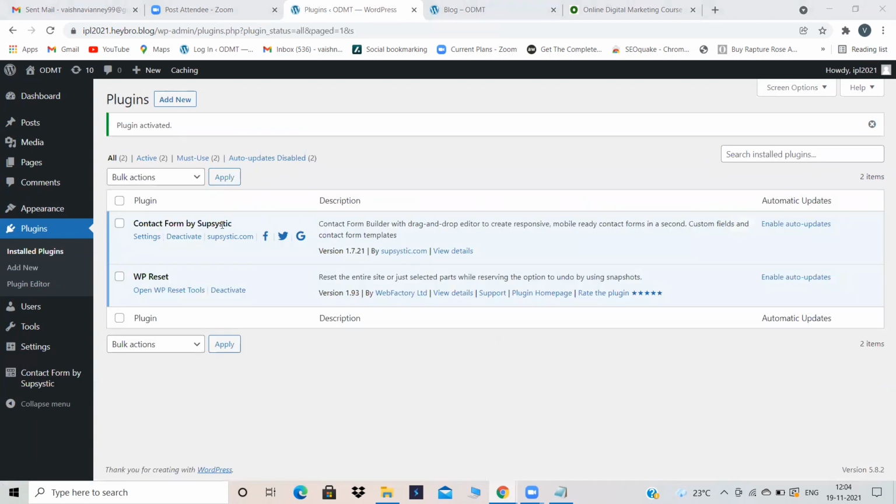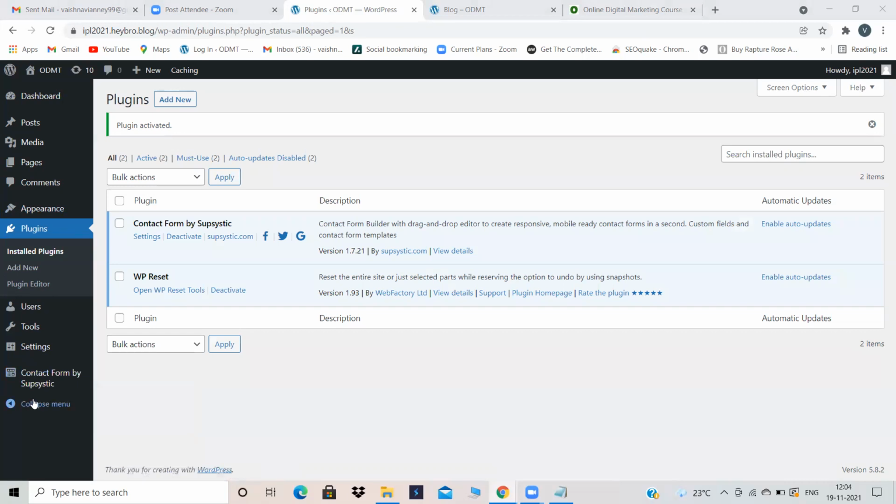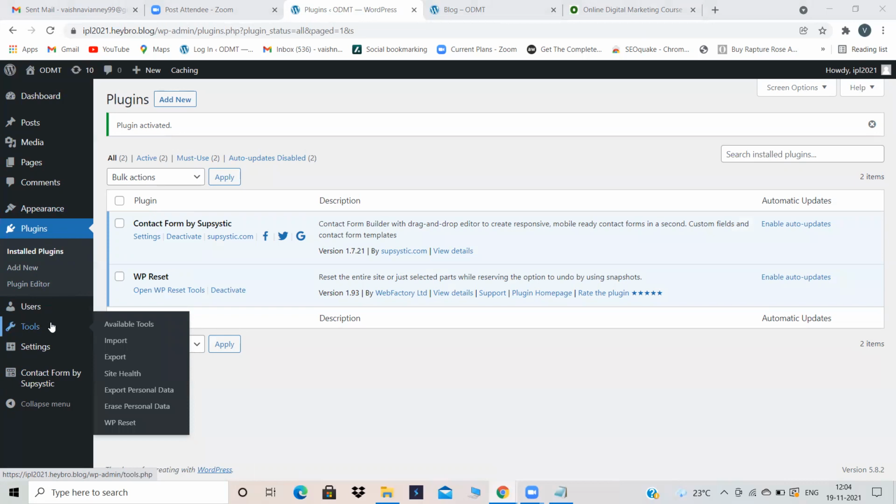Okay, I have installed my plugin called Contact Form by Supsystic and I have activated my plugin also. Now my plugin will appear on the dashboard. See, all the plugins which you install may not appear directly on the dashboard. Some of the plugins might appear under appearance or might appear under any other option. You have to check it.